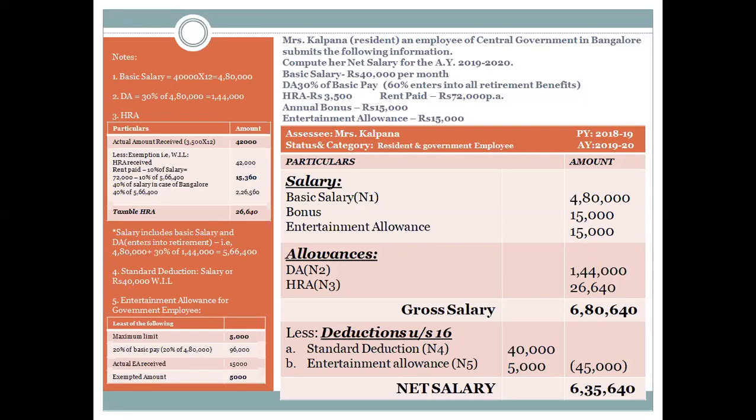By now you people have to be knowing what is the difference between both. Next, particulars. We are going to start with the first component, that is basic salary or entire salary. So salary includes four things: basic salary, allowances, perquisites, and profit in lieu of salary. We will just see the question, what are the things that are available, and keep on adding it.